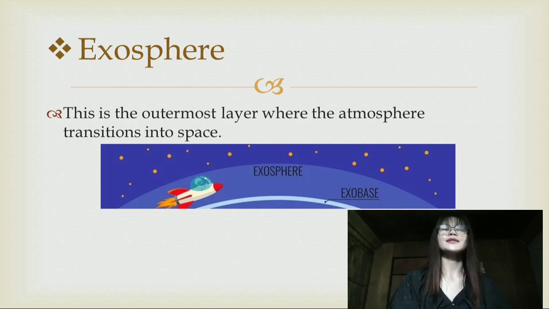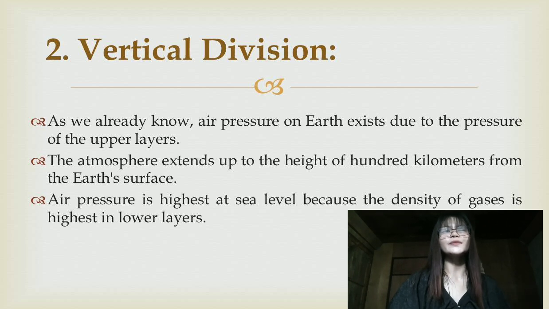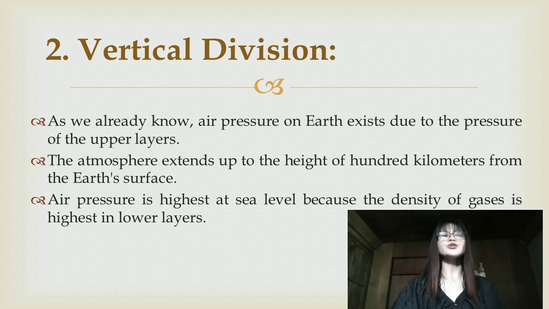Now class, this vertical division of air pressure in Earth's atmosphere is primarily influenced by the changing density of air molecules with altitude. At sea level, the densest layer of the atmosphere, air pressure is highest because the weight of the overlying air creates greater compression.